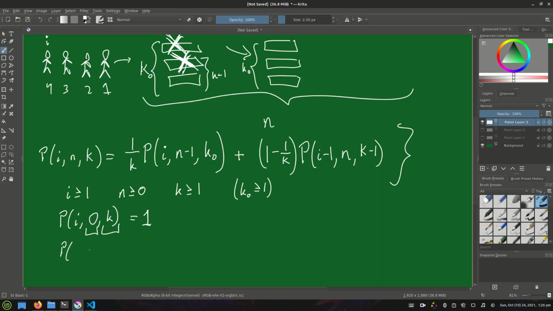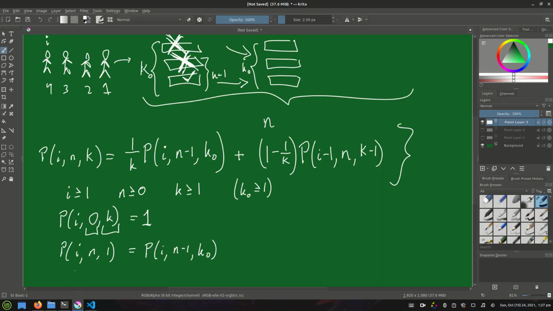Now for the next base case, the probability that player i survives given there are n bridges and only 1 option at the current decision point is going to simply refer to a smaller problem of player i surviving given there are n minus 1 bridges and k naught decision points. So basically, because there was only 1 option, that's like this case up here, where we've removed everything but this option, so it has to be correct. So player i doesn't have any choice. They'll decide that one, it is correct, and we move on to the next k naught bridges at the next decision point.